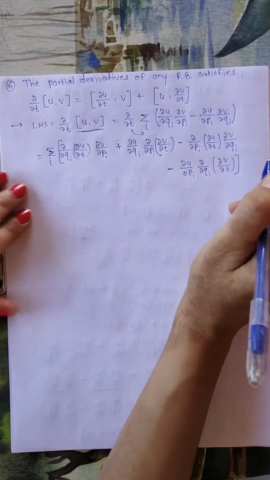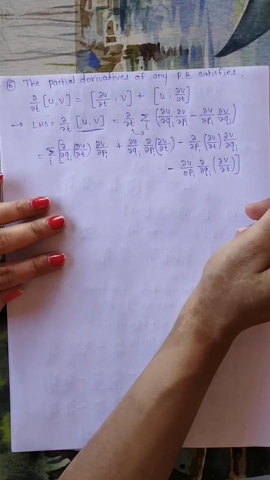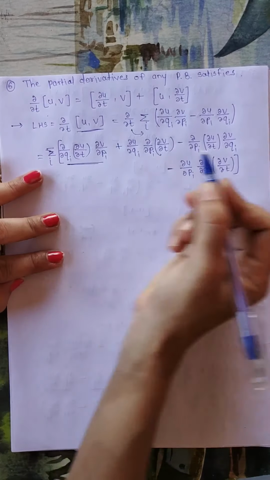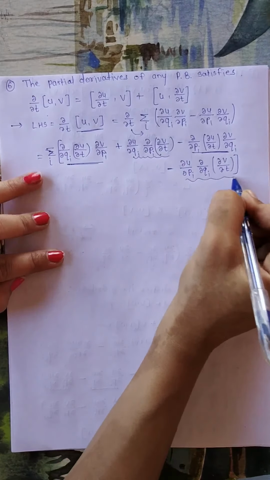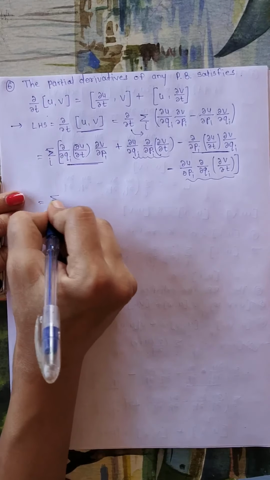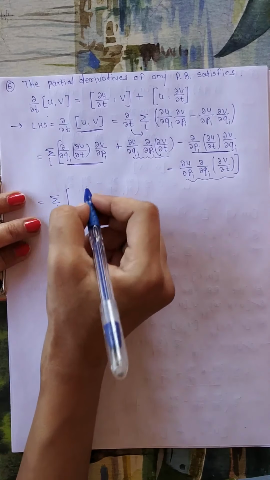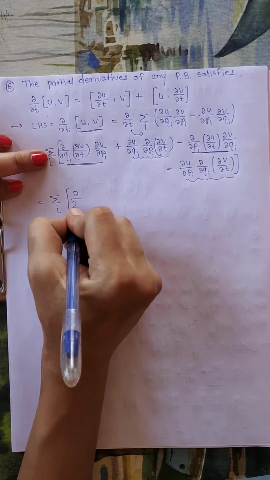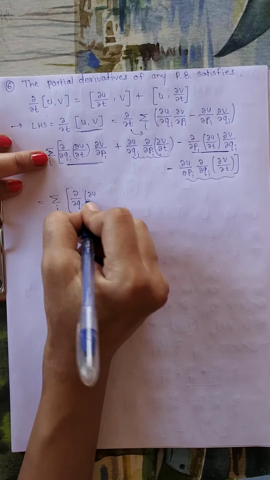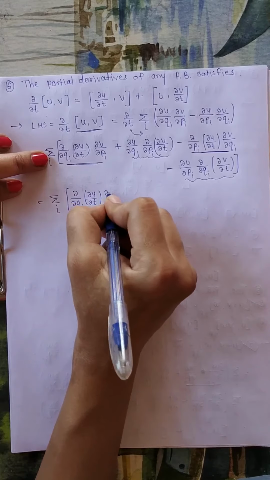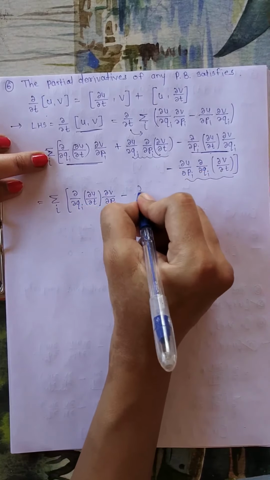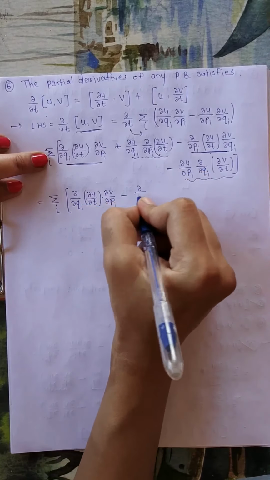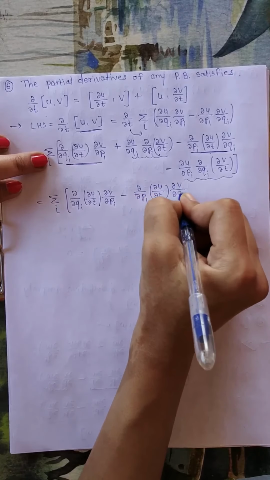Now here again I will group two terms together. The first term is grouped with the third term and the second term is grouped with the last term. So if we group it and write the summation separately, we will get summation of dou by dou Qi dou U upon dou t into dou V upon dou Pi minus this term, that is dou by dou Pi dou U upon dou t into dou V upon dou Qi.